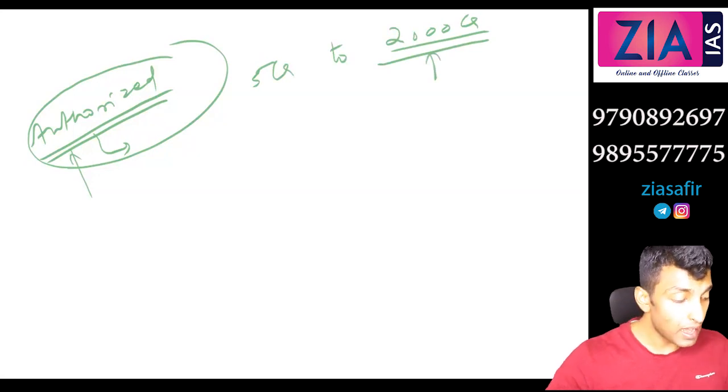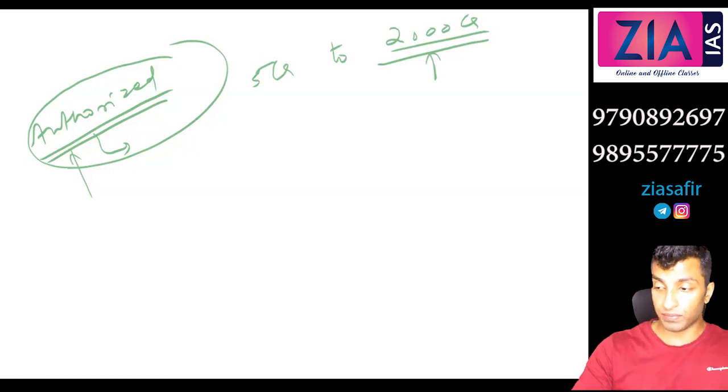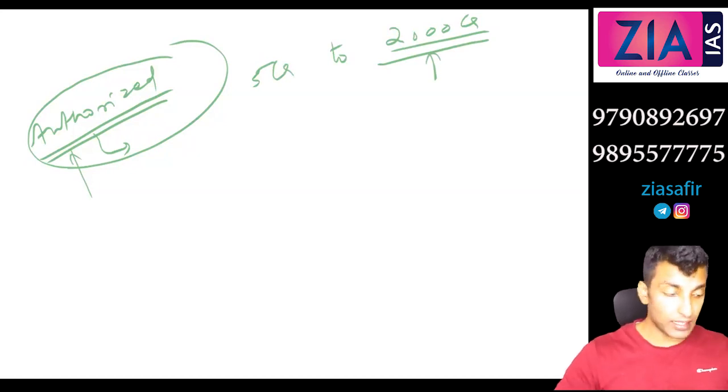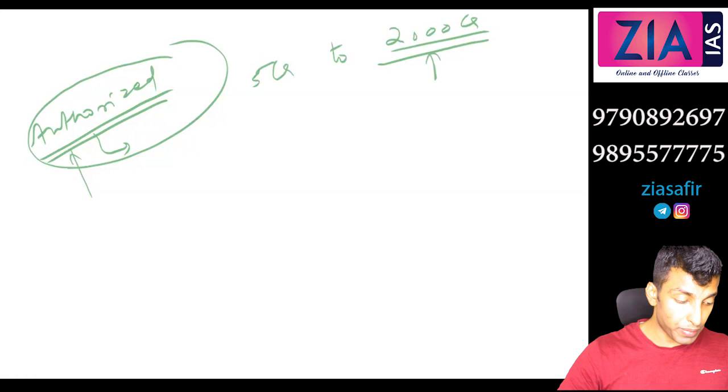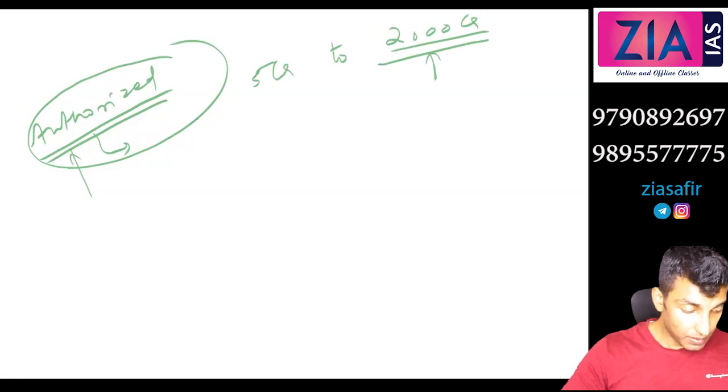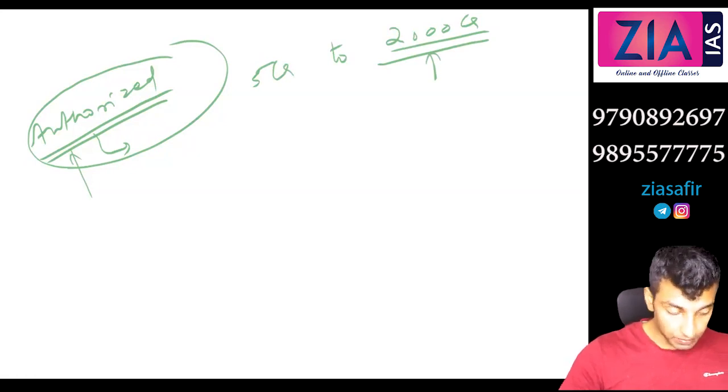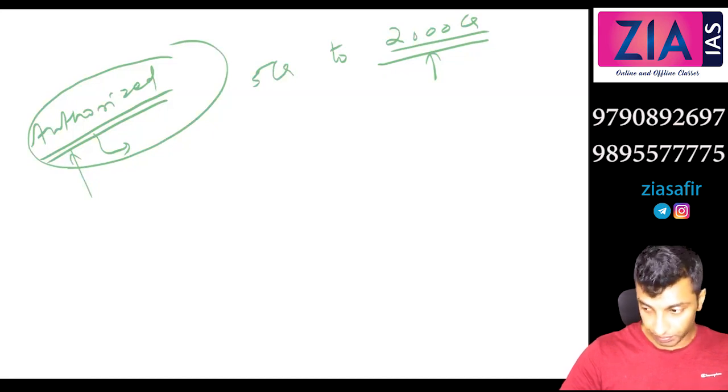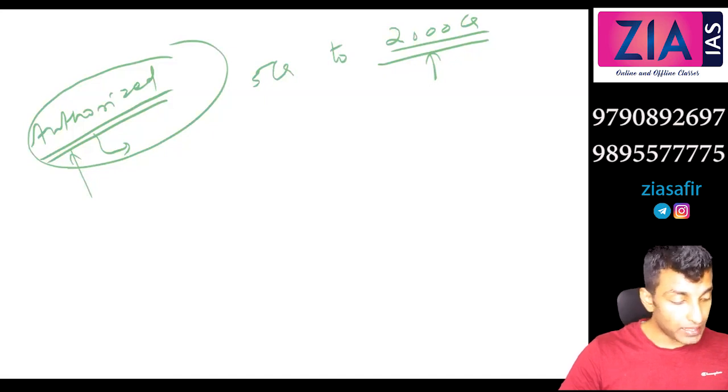Second, you can write RRBs can raise funds from private entities, but the central government and public sector bank shareholding should not reduce below 51%.